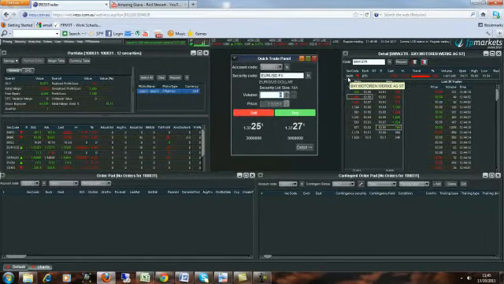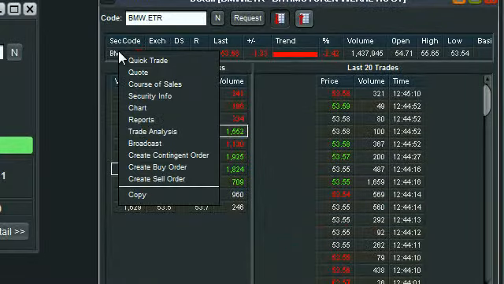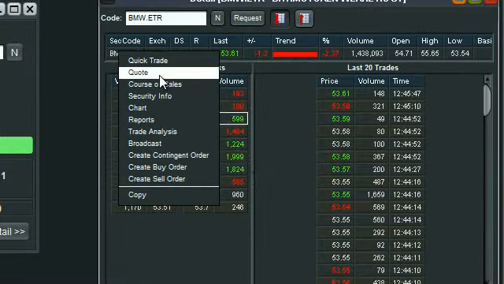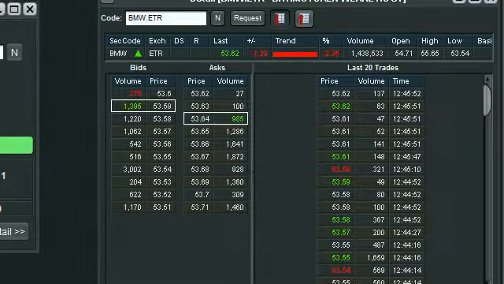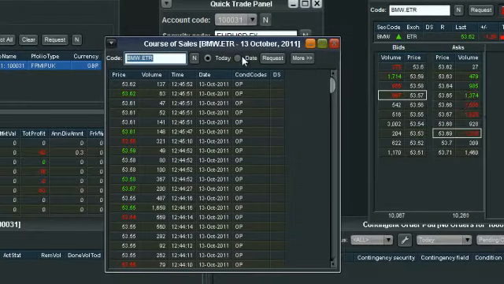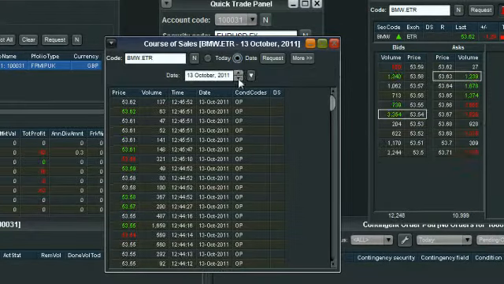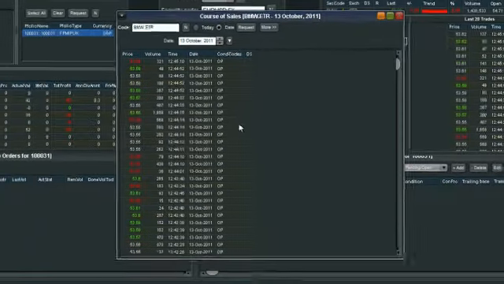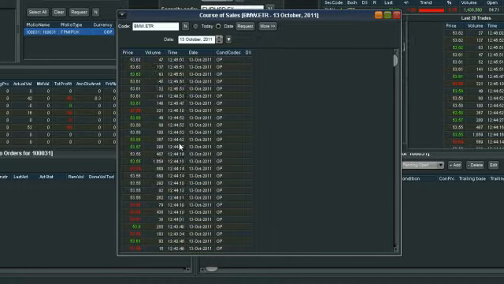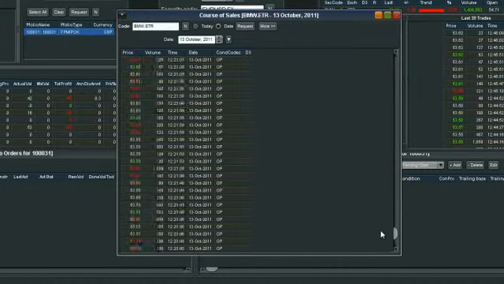Secondly, if you do want to have a look in depth at the day's trading of an individual CFD, right click on it and you'll see halfway down you get course of sales. Left click on course of sales, and what this will do, either for today, or you can select a date and go back to previous days' trading. Here we can see all the different orders that have gone through today: price, volume, time, obviously date, and the type of order it was that went through.